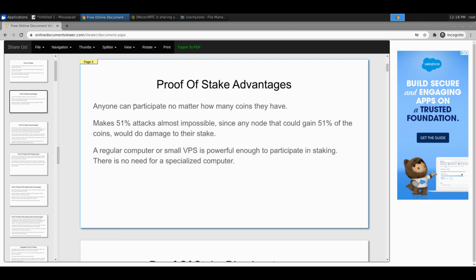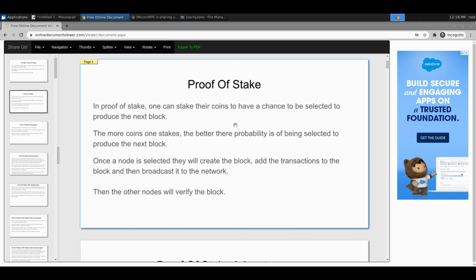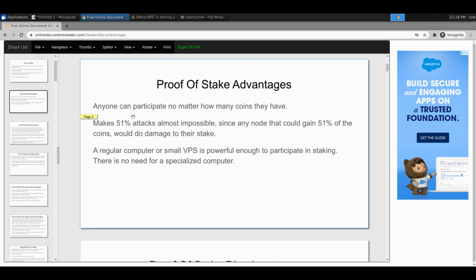So, proof of stake, if we remember, you just basically stake your coins, and then it's in a lottery of who's getting the block, basically. So, advantages is anyone can participate no matter how many coins they have. This is the main advantage and why people say that this is safer than proof of work, because it makes the 51% attack almost impossible, since if you had 51% of the coin, you would do damage to yourself in trying to double spend.